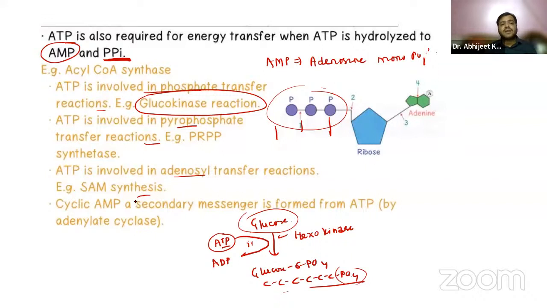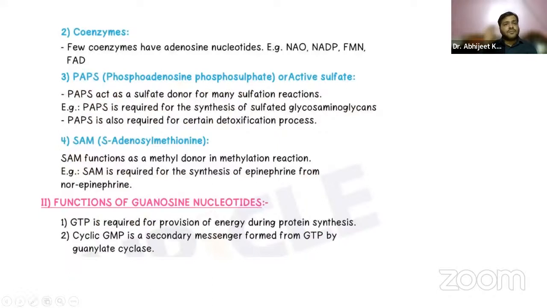Okay, it also acts as a secondary messenger. Whenever I discuss the hormonal pathway, it also acts as a secondary messenger. Now it also has coenzyme roles, right? It has adenosine nucleotides, NADP, flavin mononucleotide, that is flavin adenine dinucleotide. Okay, even in the phosphoadenosine phosphosulfate or active sulfate reactions.